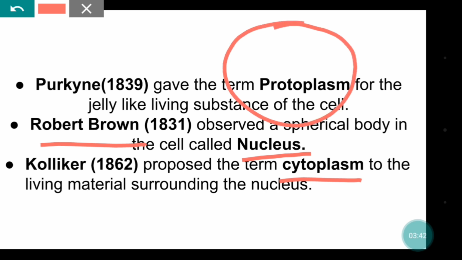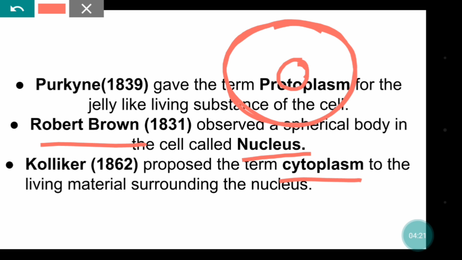Suppose this is a cell, right? So whatever material is present inside this is the cell membrane. Cell membrane. So whatever is present inside it, these are called protoplasm, except the cell membrane. So Purkinje gave the term protoplasm for this thing. Robert Brown observed a spherical body inside it. It is called nucleus. It is present inside the protoplasm.